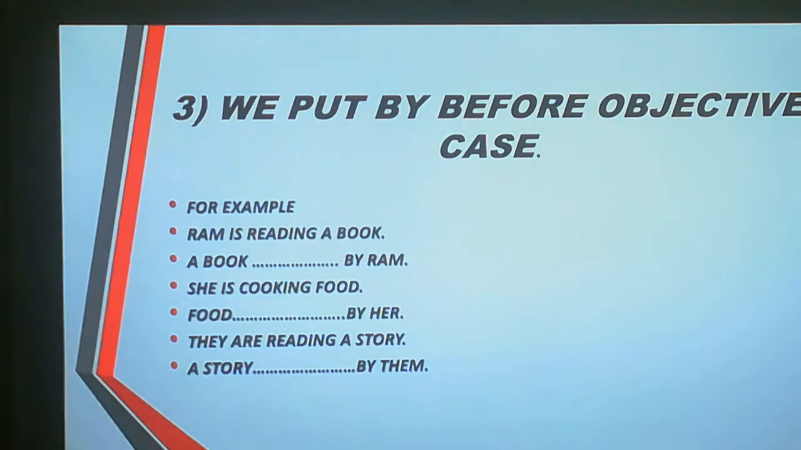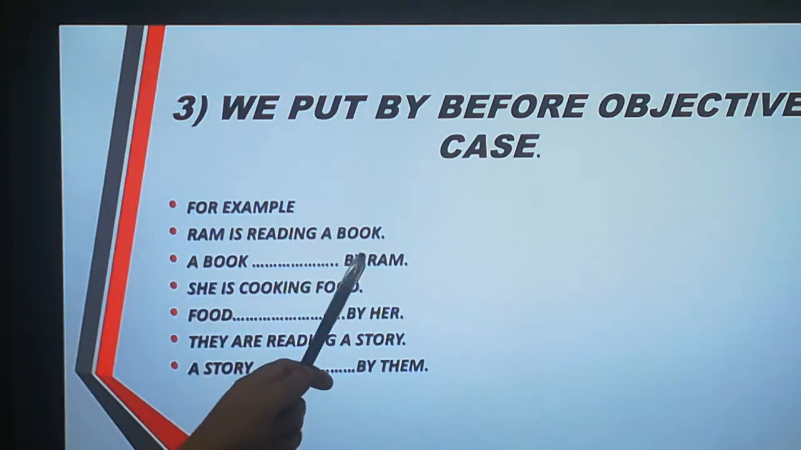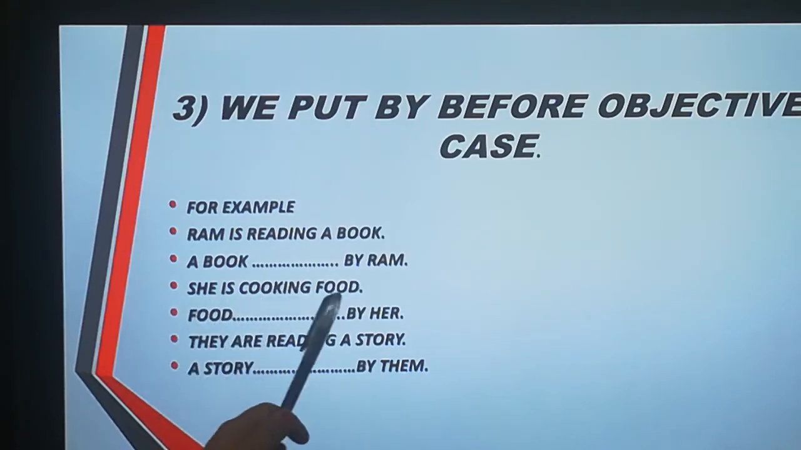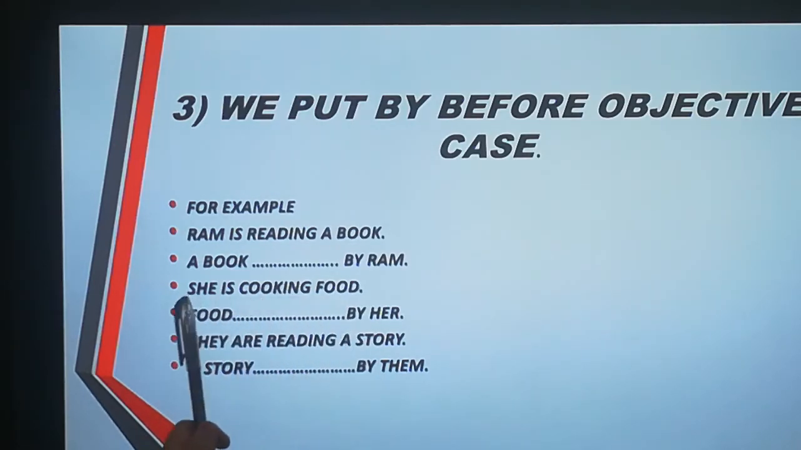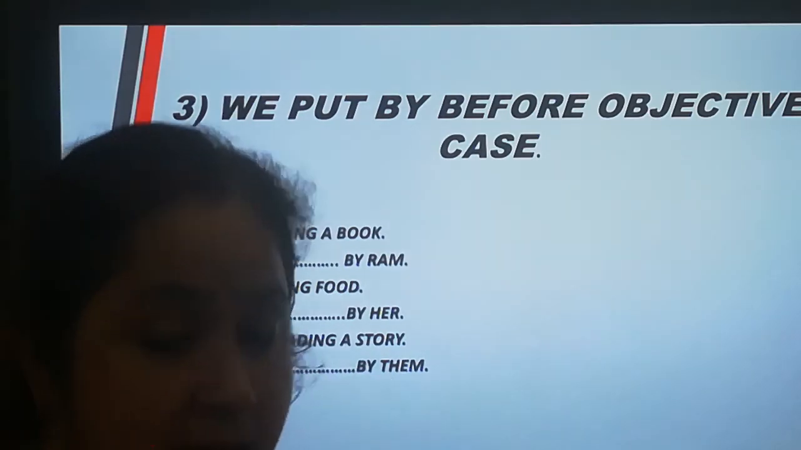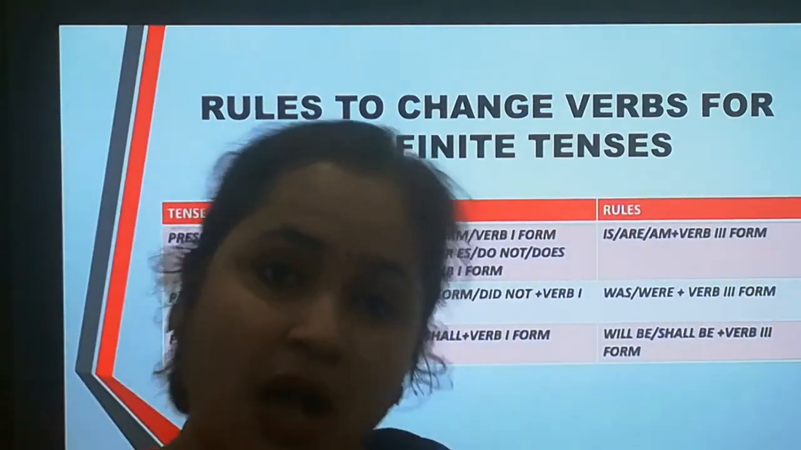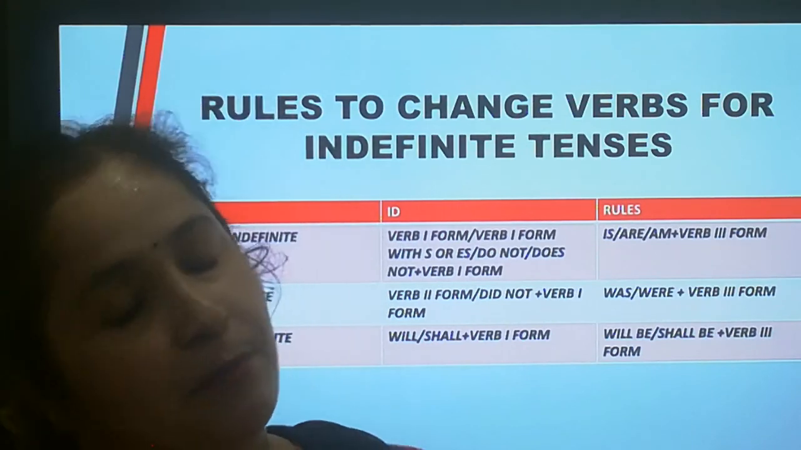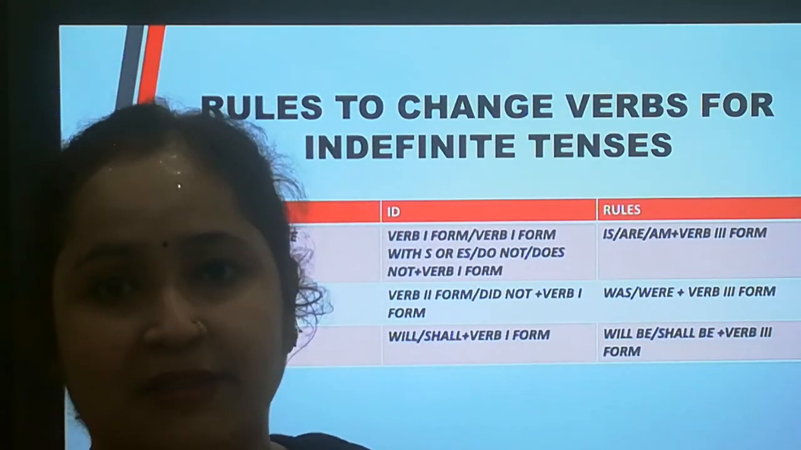You can see Ram is reading a book. So we will put by before Ram. She is cooking food. We will put by before her. Her is the objective form of she. So we will put by over here. They are reading a story. So they will become them and we will put by before them. I hope students you are able to understand these three basic rules to change active into passive.